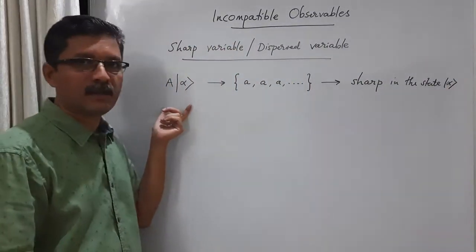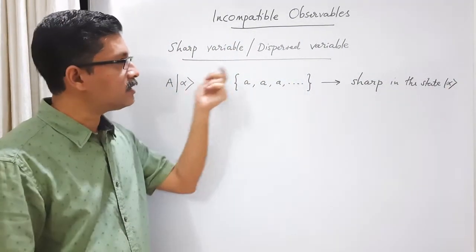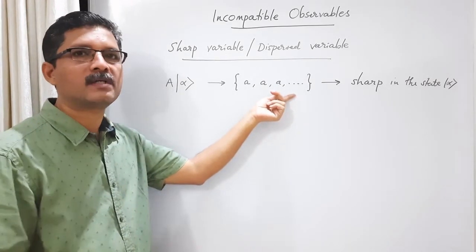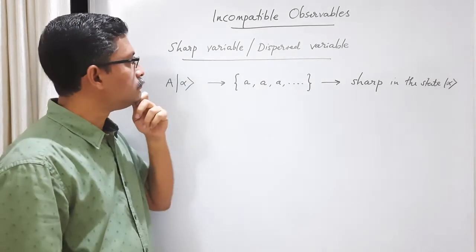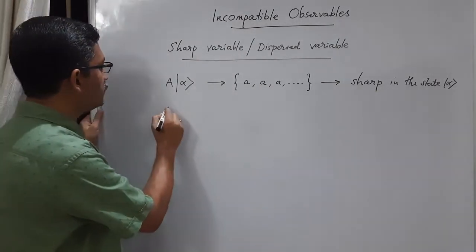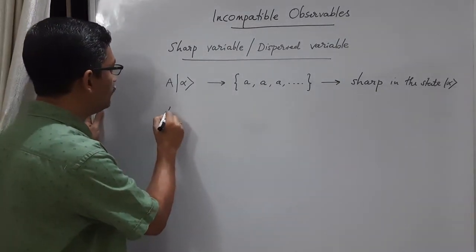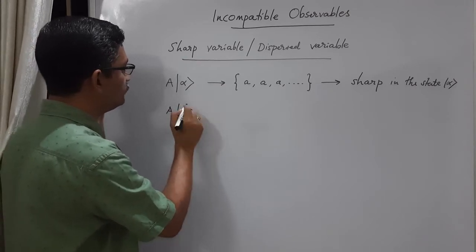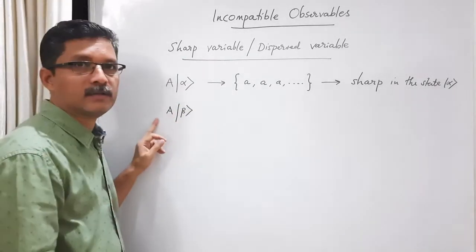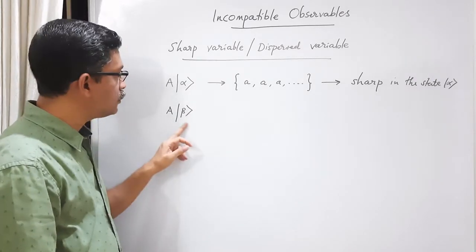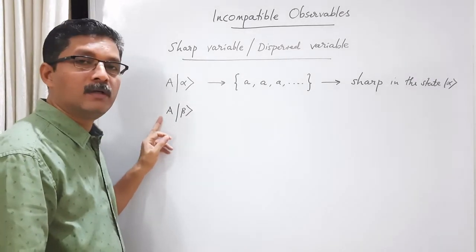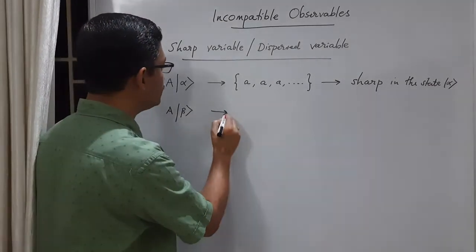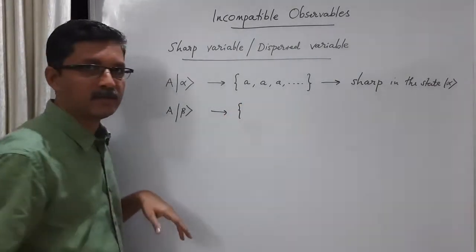Okay, the operator A, or the physical quantity A, is sharp in the state alpha because its values are sharp. There is only a single value. Now consider the situation of A acting on some state beta, which is not an eigenket of A. If it is not an eigenket of the operator, then we call it a general state. Then in such a situation, what are the results of measurement?